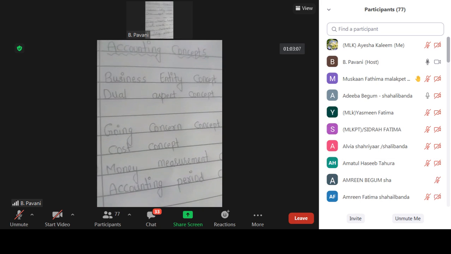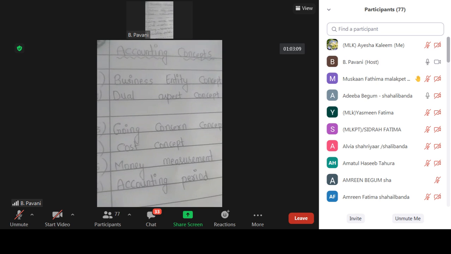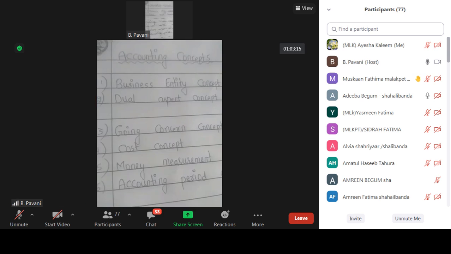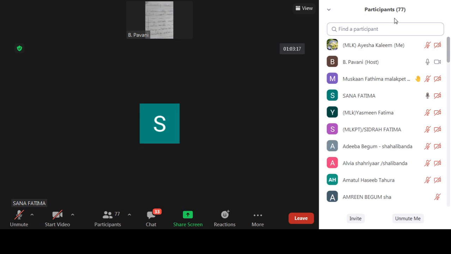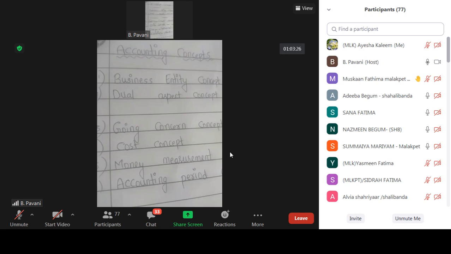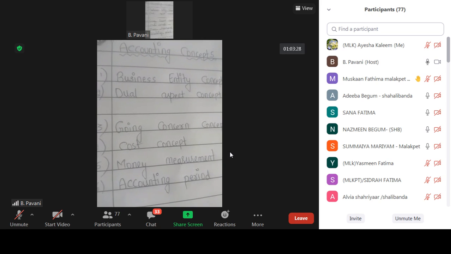Suppose the proprietor is purchasing a new car. Whose expense is this? Proprietor's expense. It is not a business expense, no? Suppose if the proprietor is purchasing the car and we record it as an expense, then it will affect the business, no? It is not a business expense, no?